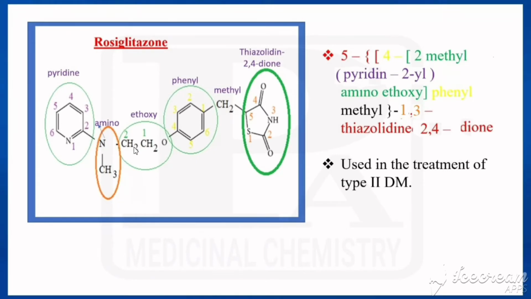Between this pyridine with ethoxy, what is that? An amino methyl group is attached here. So that is the difference. So two differences we are finding with these two drugs. So we'll see the chemical name.